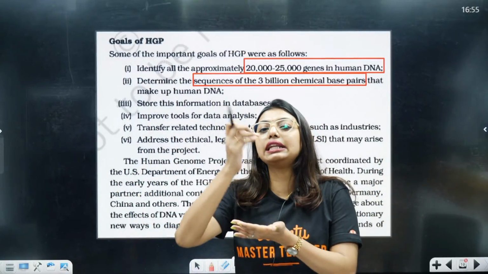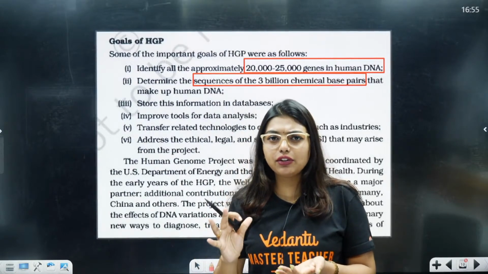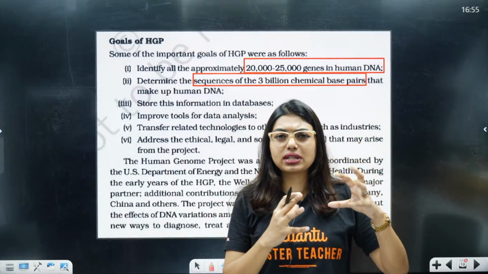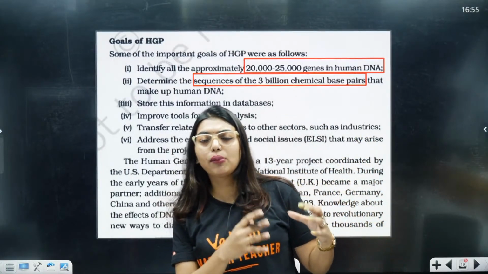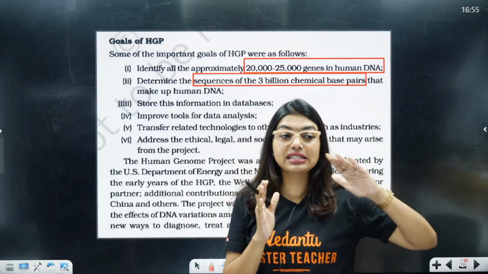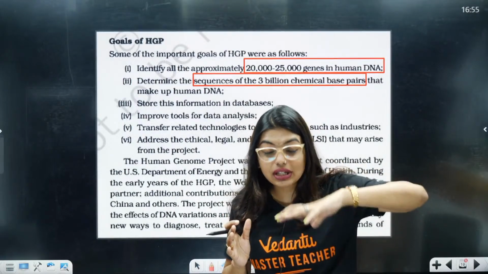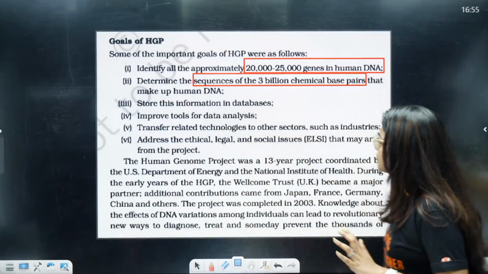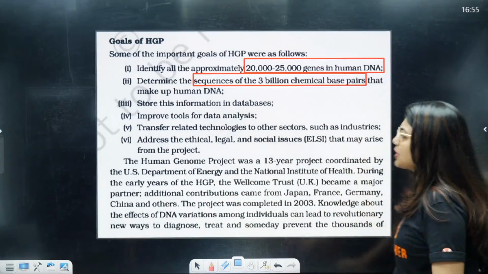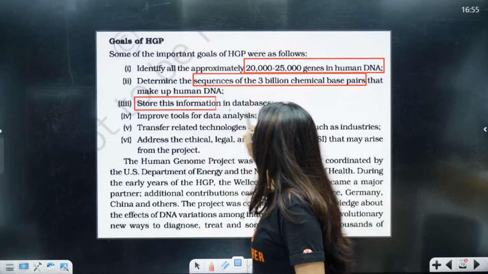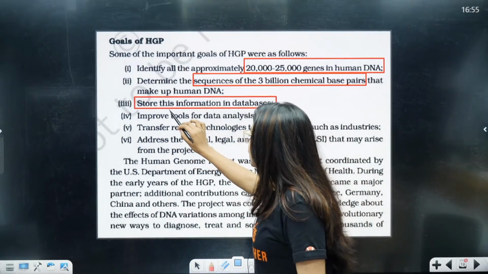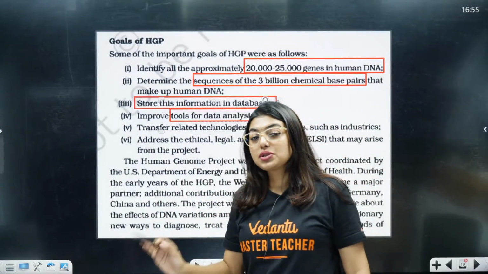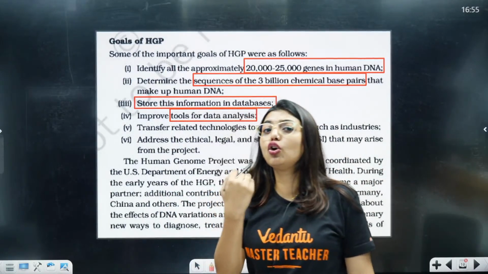So if there is any problem in the future because of one sequence or because of one set of people, and we notice that this one set of people have this problem, we would be able to identify whether it is in the genetic makeup, at the genetic level, or just like that. Now, store this information in a database, that was the next thing, and improve the tools for data analysis. Once we understand the sequence, we'll be able to do a lot of things out of it.